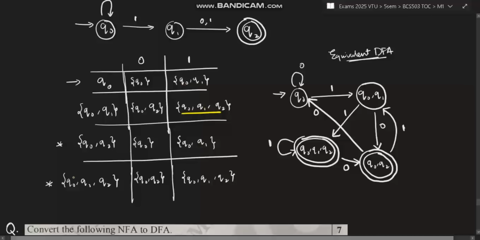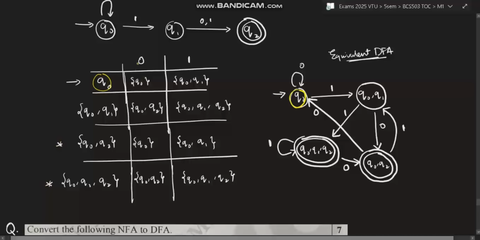Now this is the new thing, we'll be writing it here, and again we'll be checking these 3 for 0, it will go to Q0 Q2, and these 3 on 1 it will go to Q0 Q1 and Q2. Now wherever Q2 is present, it is the final state here. So wherever in the group Q2 is present, it will be marked with a star, that is the final state. Now make this state Q0. Q0 you have made here.